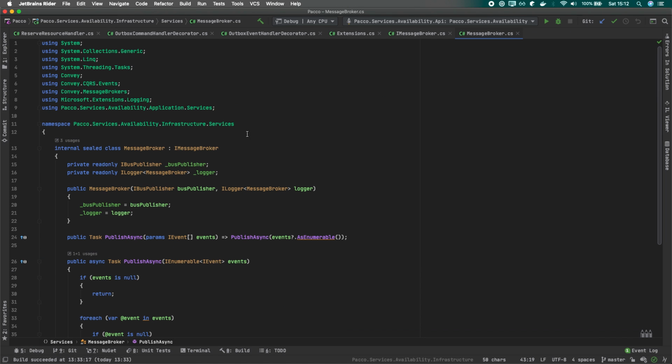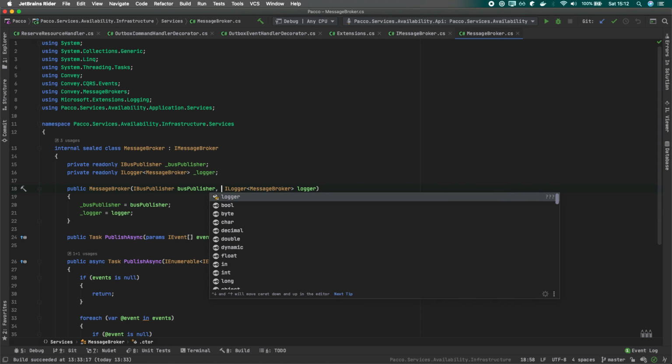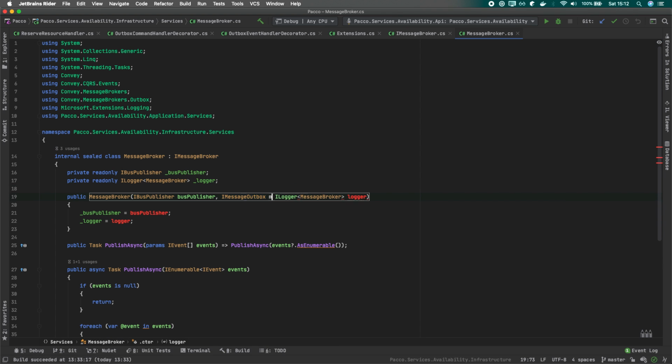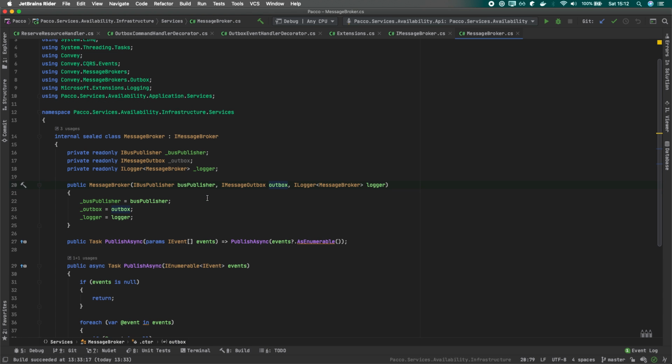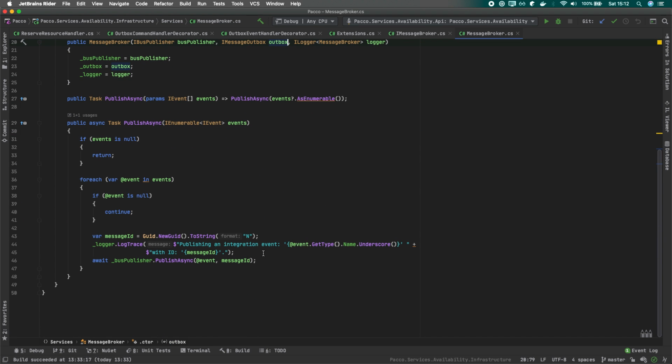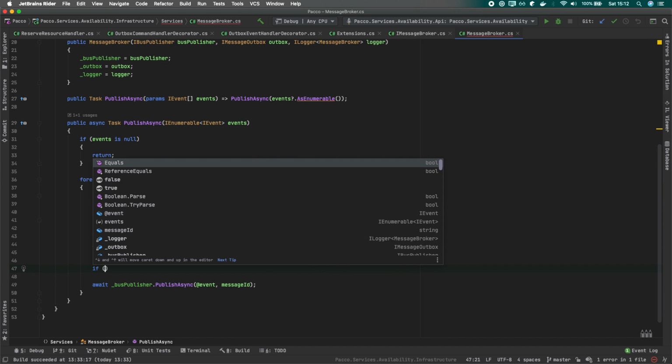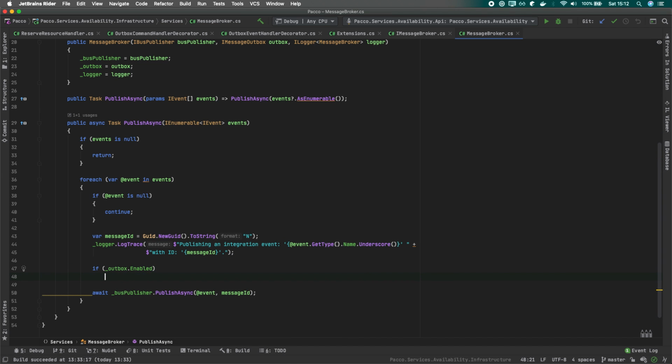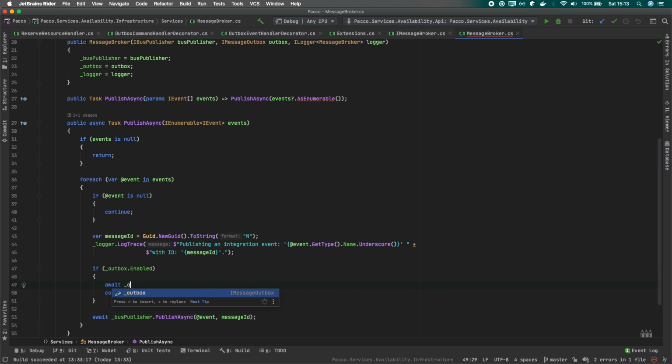All right. So let's scroll up, and here let's inject our IMessageOutbox, the same interface that we used within our decorators, and here we can check if outbox is enabled. Then of course we will have the continue here, because we don't want to save to the outbox and then send to the message broker. And here we'll actually send the message to the outbox, which will result in saving it into this database. So we can call outbox and then SendAsync.